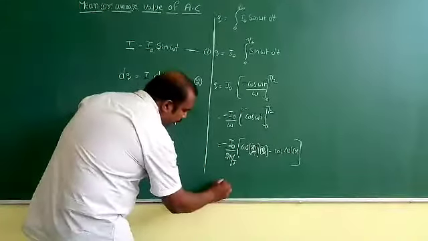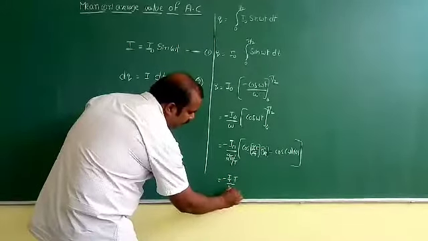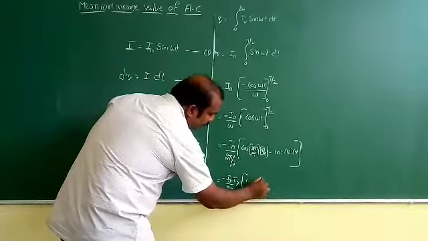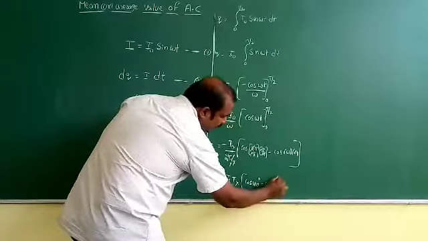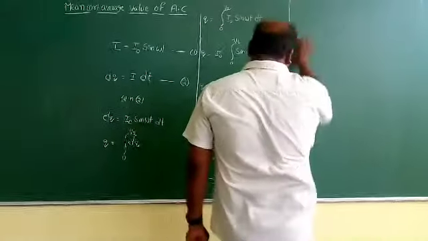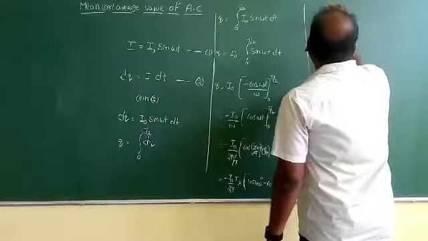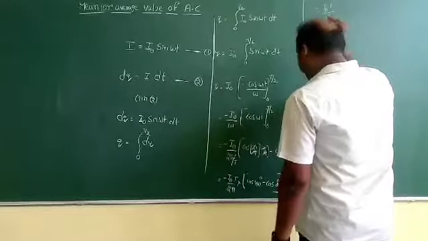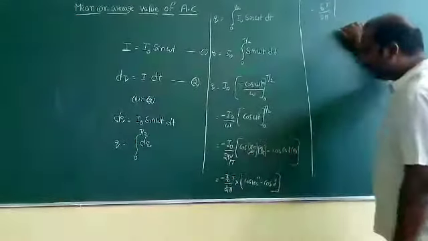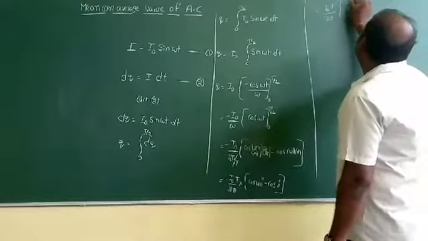So it will be minus I naught t by 2 pi into cos 180 minus cos 0. Cos 180 minus cos 0 is minus 1 minus 1, that is minus 2.